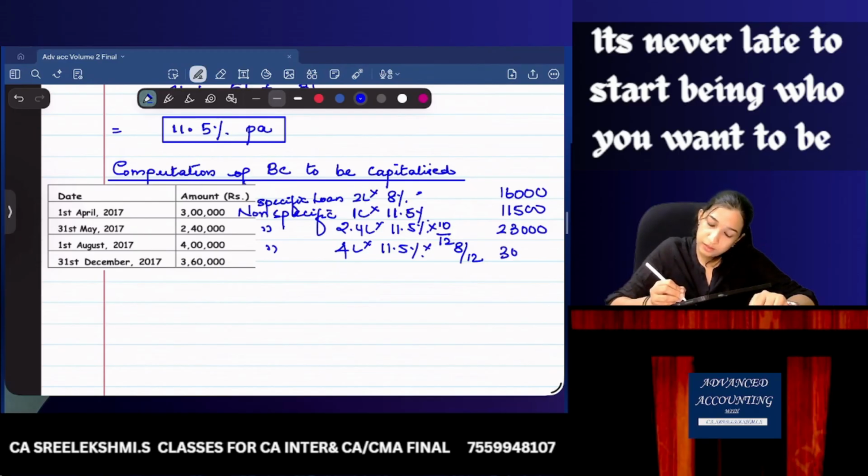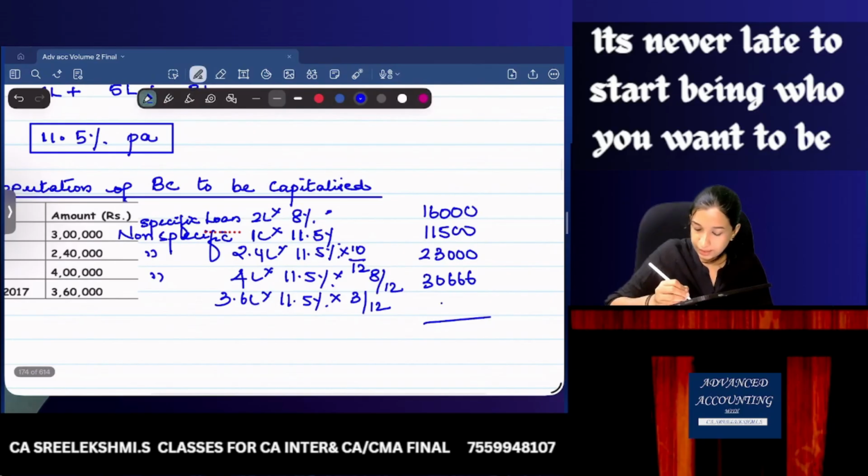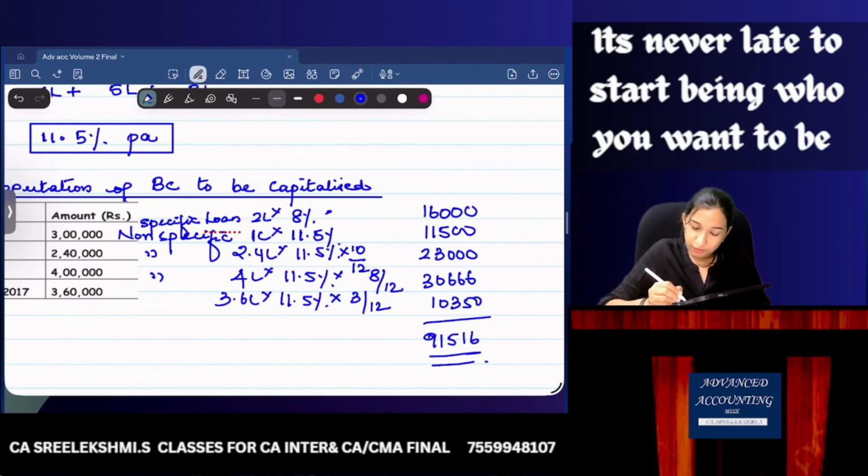That is 30,666. Then 31st December, 3,60,000 into 11.5% into 3 by 12, which is 10,350. The total is 91,516, or 91,517, since this could have been 30,667. This is the borrowing cost that can be capitalized.